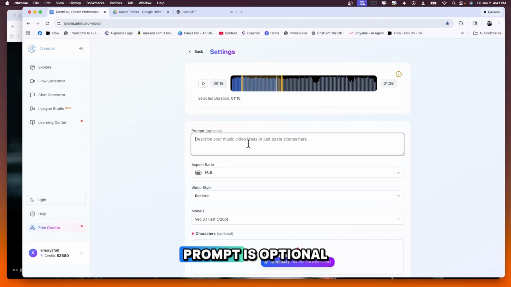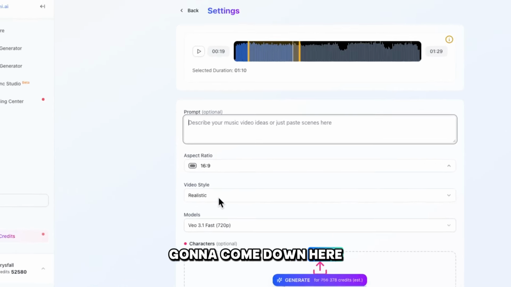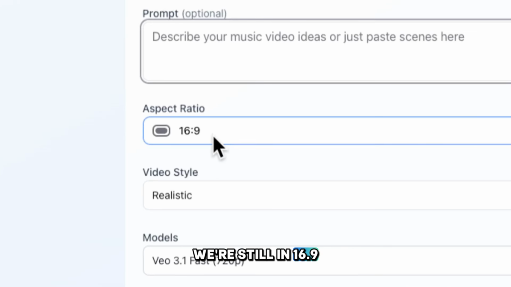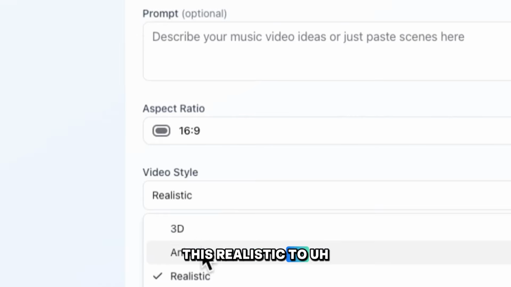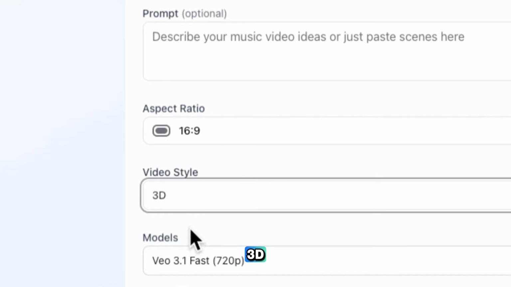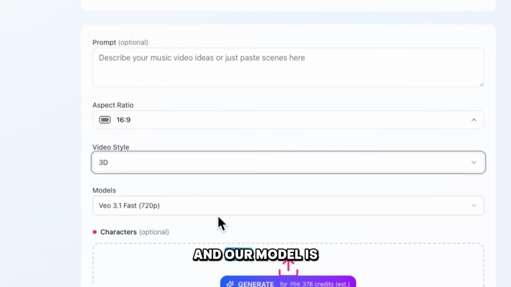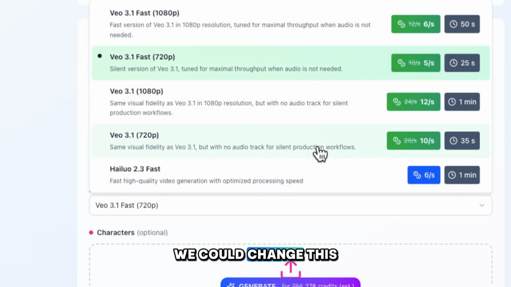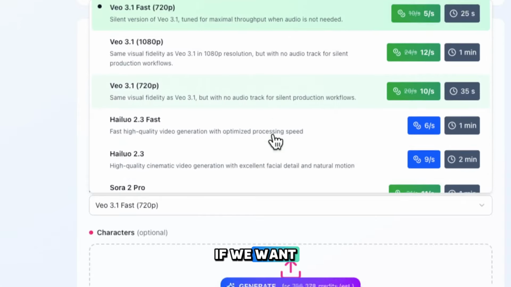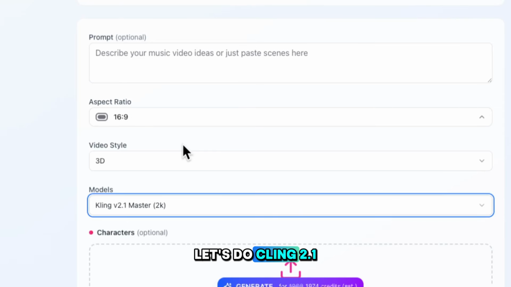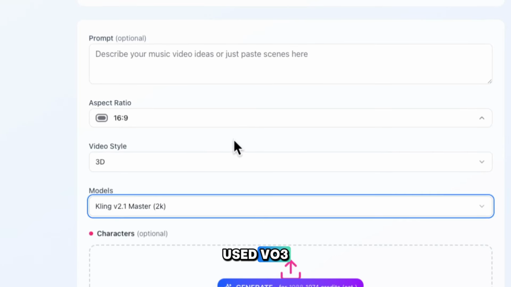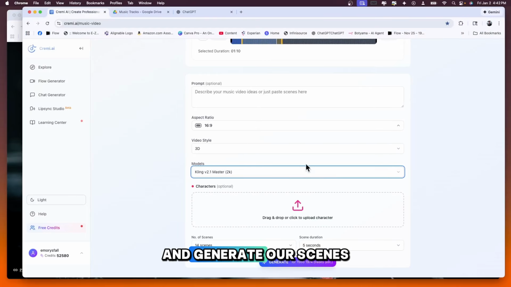And let's see, the prompt is optional. Why don't we let the AI decide what it wants to do for us? Okay, and we're going to come down here and change this. We're still in 16:9 ratio, but we're going to change this from realistic to 3D. And our model is 3.0 fast. We could change this if we want. Let's do Kling 2.1 for this one. The previous video we used VO3, and let's go ahead and generate our scenes.